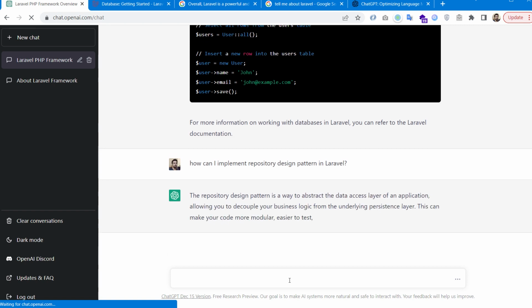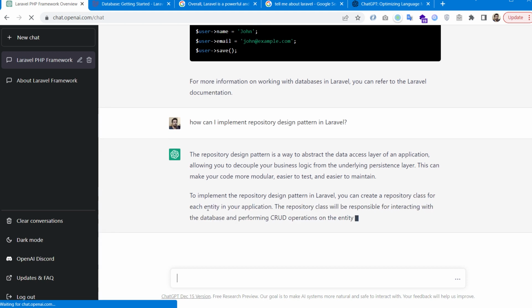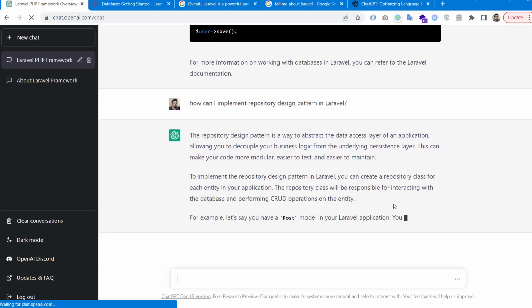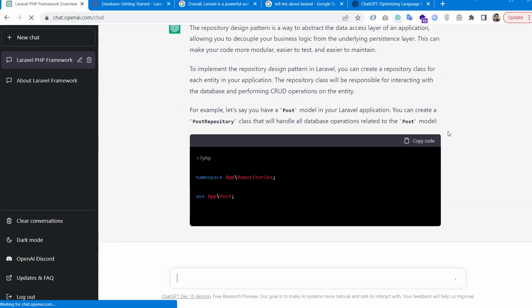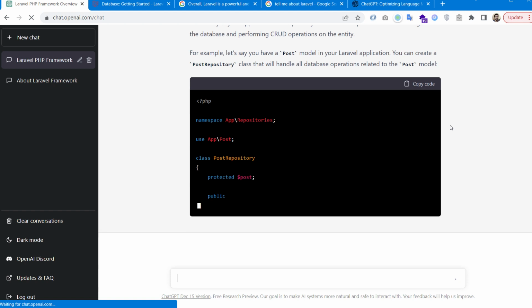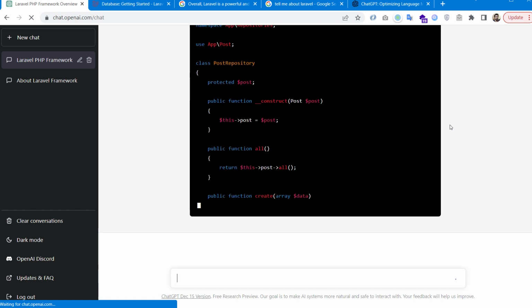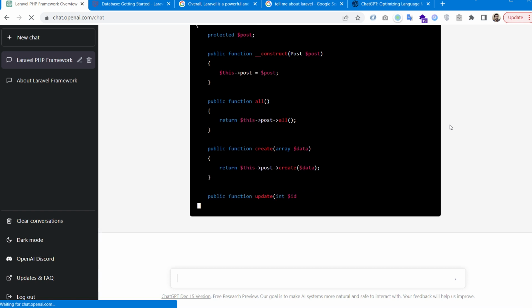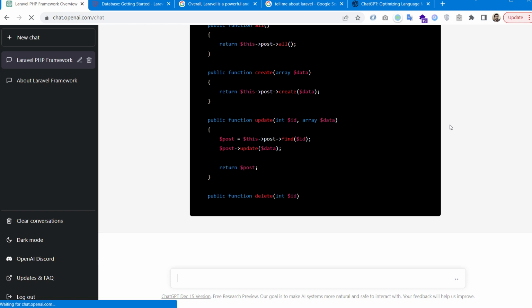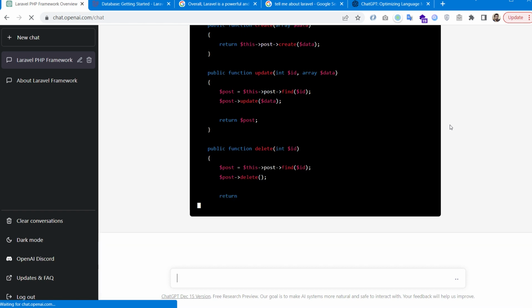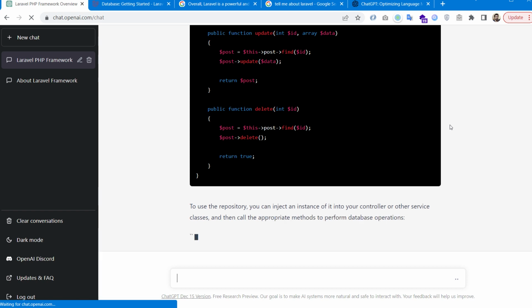Okay, some information about the design pattern itself, repository design pattern, and yes, it's going to give us a sample in Laravel, and it gave us a complete example with explanations about how to implement repository design pattern in Laravel.